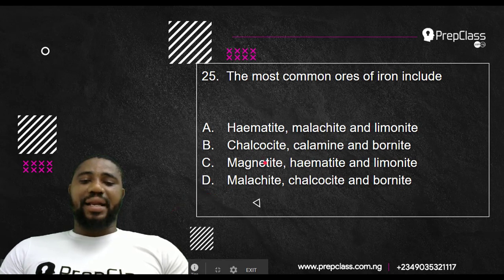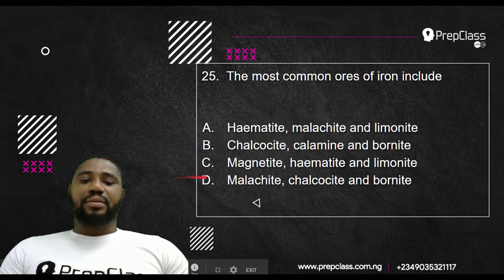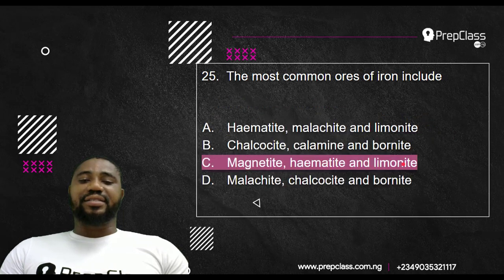I can see magnetite, hematite, and limonite. So our correct answer is C. Magnetite, hematite, and limonite is the best answer.